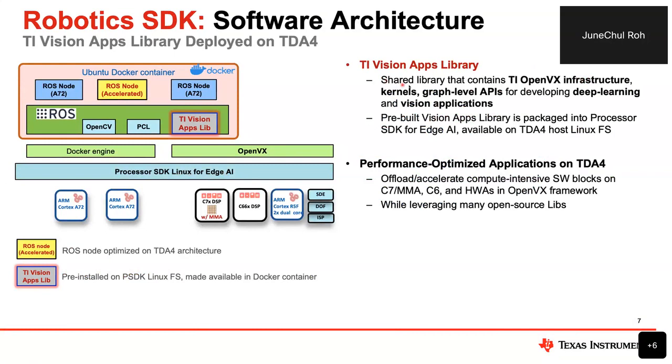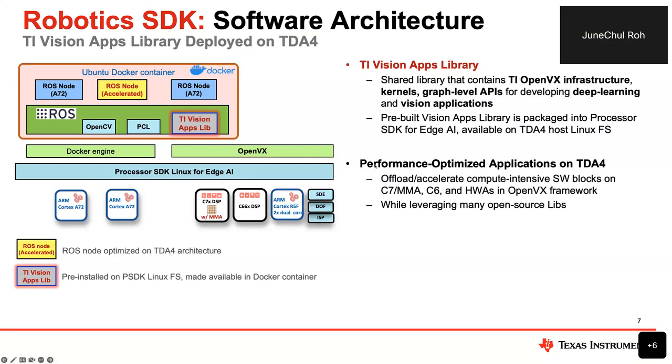And we provide a shared library we call the TI Vision library, which contains pretty much all the facilities, including the TI OpenVX infrastructure and kernel graph level APIs, which are useful for developing deep learning and vision applications, and also robotics applications as well.